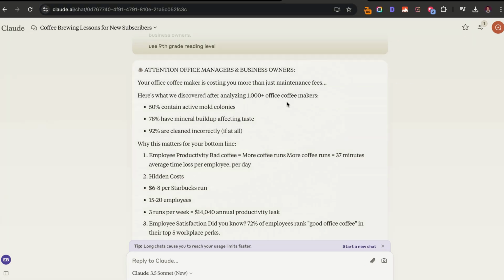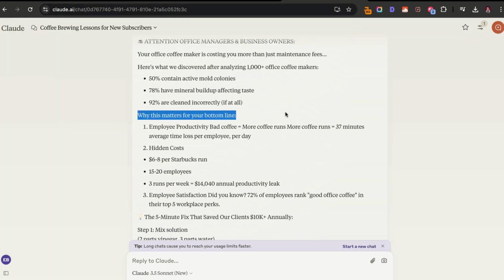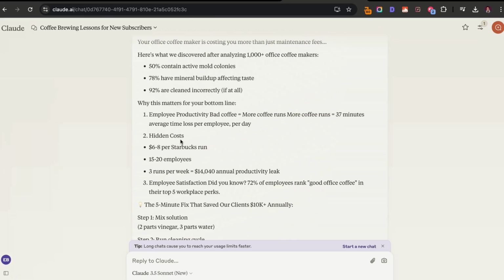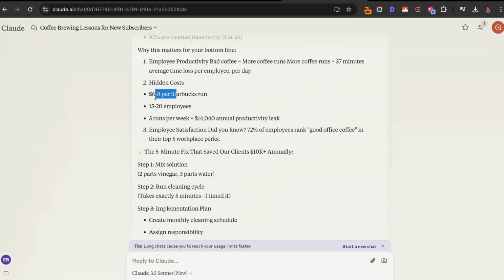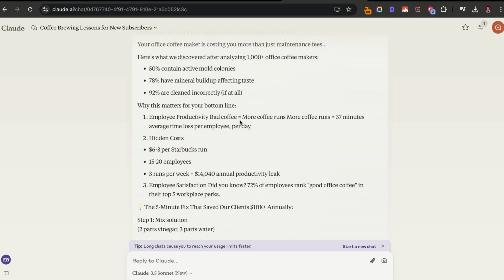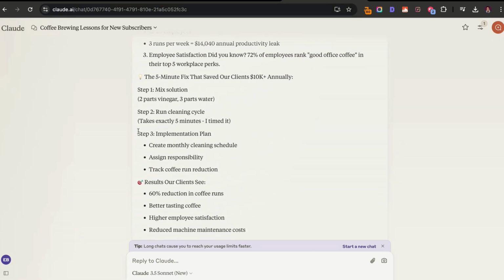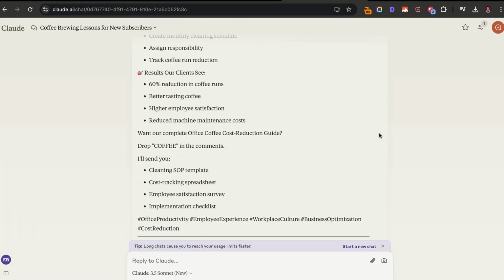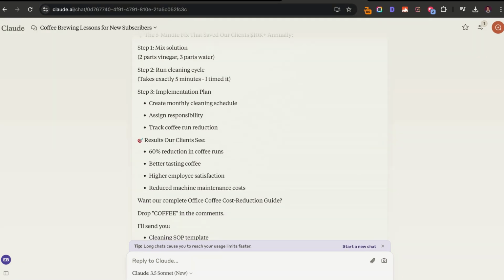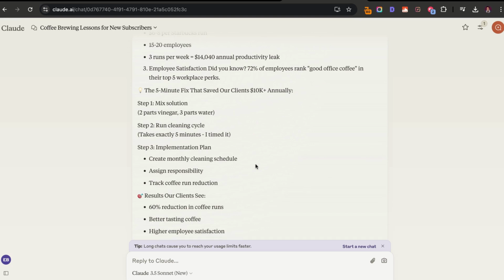Here's what we discovered after analyzing 1,000 office coffee makers. 50% contain active mold, 78% have mineral buildup, 92% are cleaned incorrectly, if at all. Why this matters for your bottom line: employee productivity, hidden cost. So people are going on Starbucks runs, 15 to 20 employees. That's usually about $14,000 in annual productivity leak. You can see how this is really geared towards B2B business owners on LinkedIn. So that is just one way to go about it, and how AI content writing can really help us with repurposing our content.